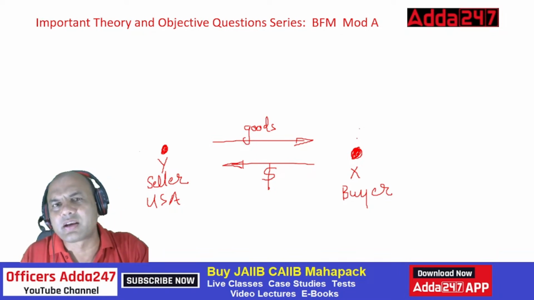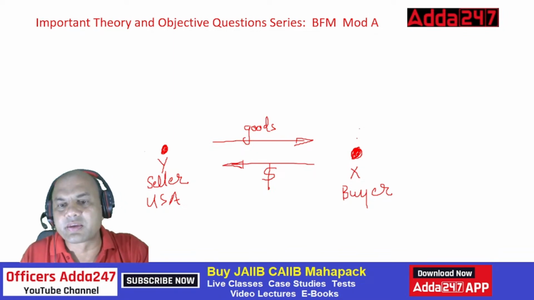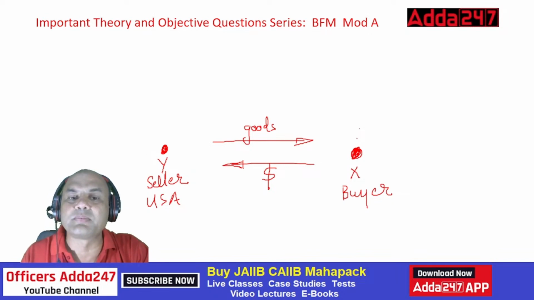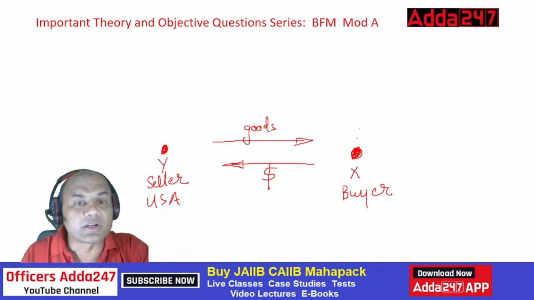Generally in every trade, 90% of the time goods are sent first and money is sent later. The problem is, if X does not send the money to Y, will Y come from USA to India and fight for this money? Does Y have that much time? So what does Y say?